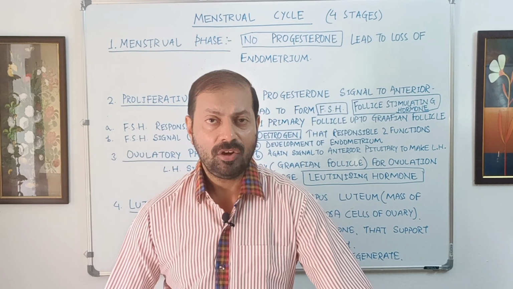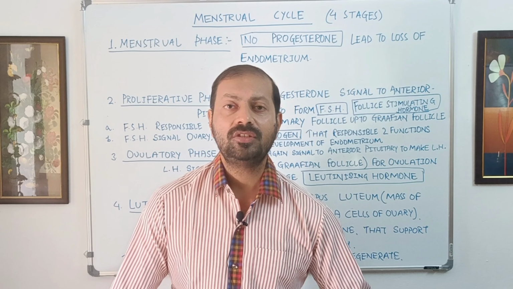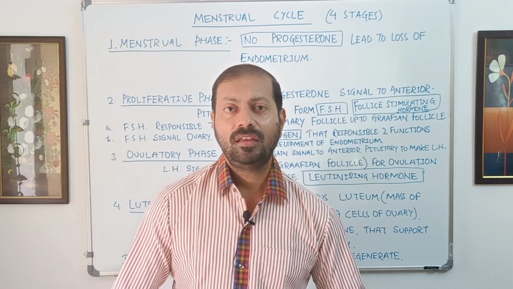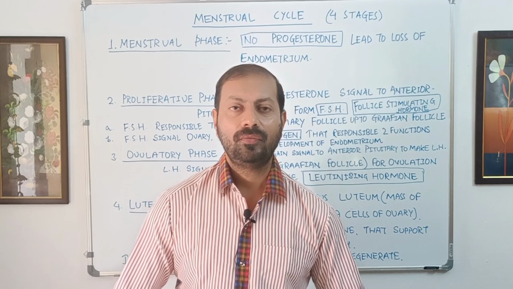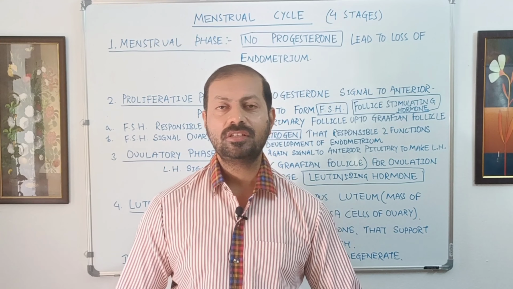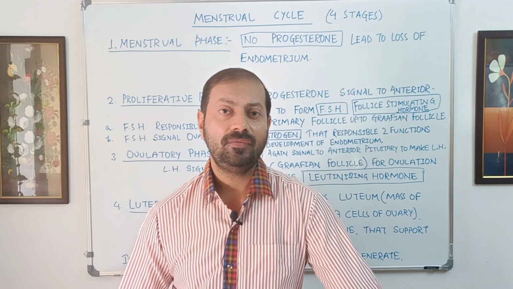One thing that we need to know is the duration of each phase. Phase number 1, which is called the menstrual phase, is found from day 1 to day 5. Phase number 2, which is called the proliferative phase, is found from day 6 to day 13. Phase number 3, which is called the ovulatory phase, is found only on a single day, which is the 14th day.